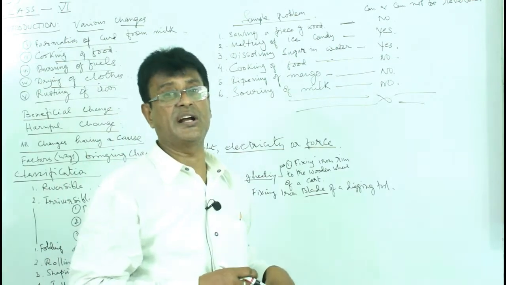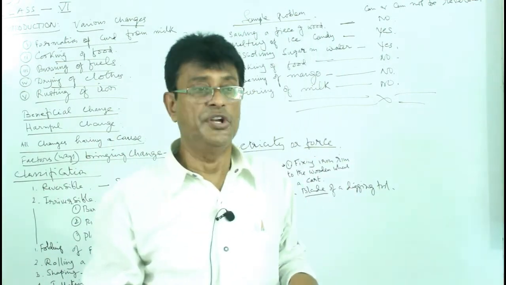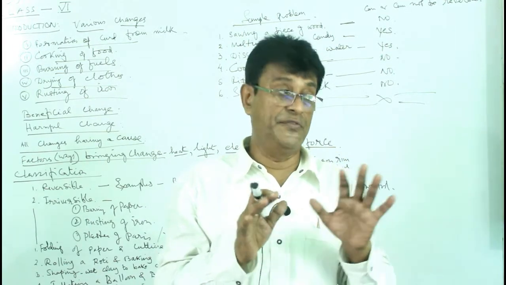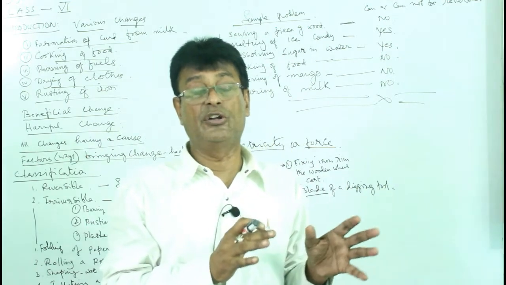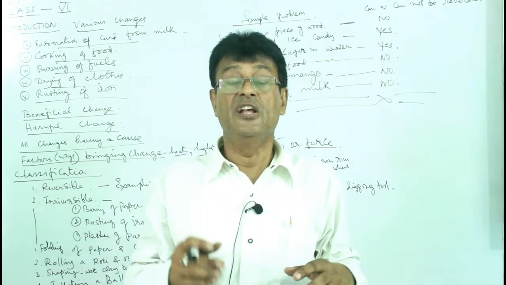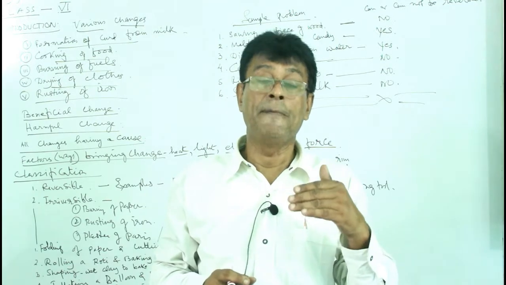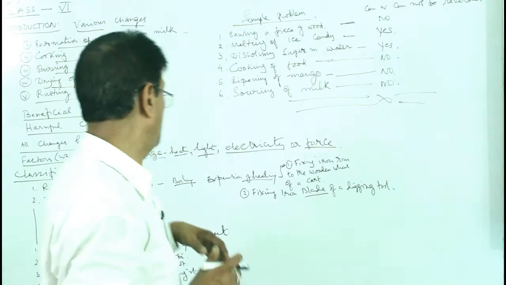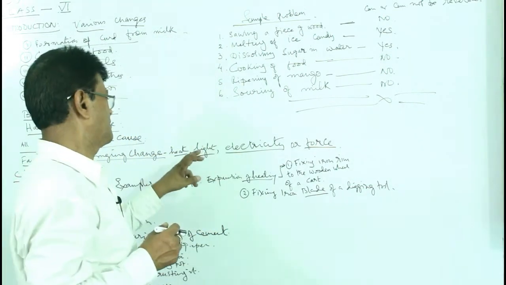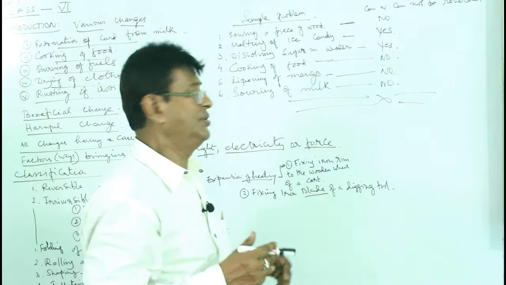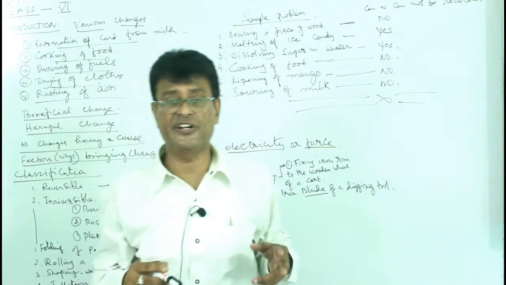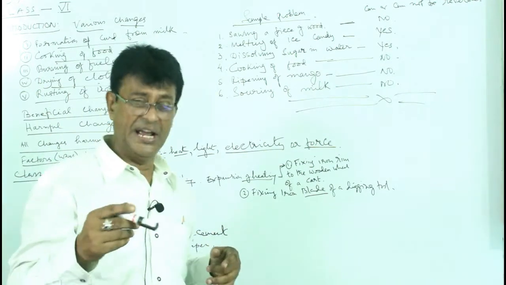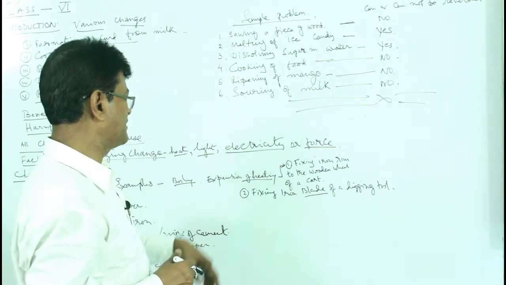Light. Some changes occur in light. Suppose if there is a seed sown in a very dark place, it will not come out properly. But if you take it in a place where there is light, it will come out very, very nicely. Because the light will bring photosynthesis and it will grow more. Like that, there are several things which can be done by light. Electricity, you know, the rotating fan, a refrigerator, or cooking articles and everything, TV and all those. That is done by electricity.